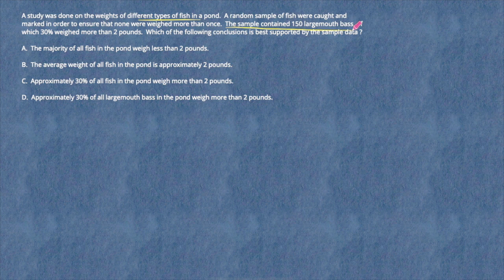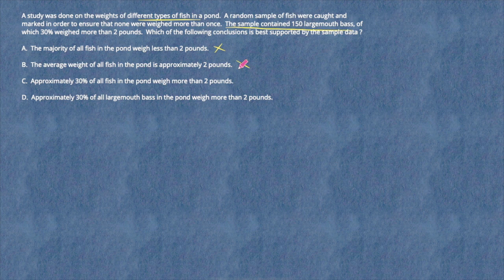Let's look at all the answer choices. A, the majority of all fish in the pond weigh less than 2 pounds. There is no way from this data you could get that information, so that cannot be right, correct? B, the average weight of all fish in the pond. Again, they are talking about all the fish in the pond, but we sampled only largemouth bass. So even that cannot be the answer.